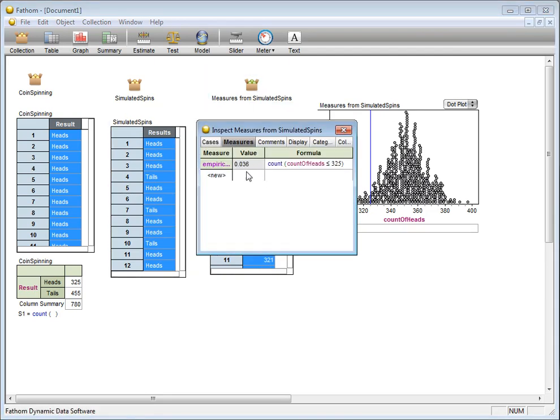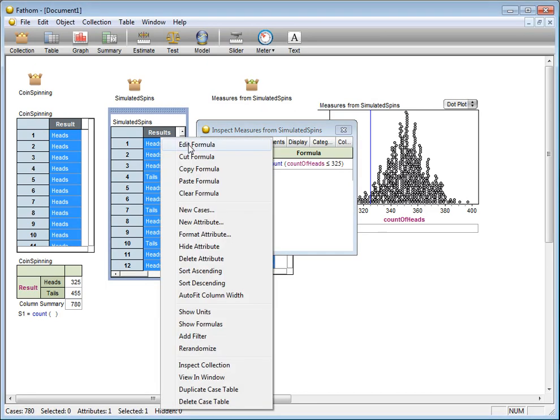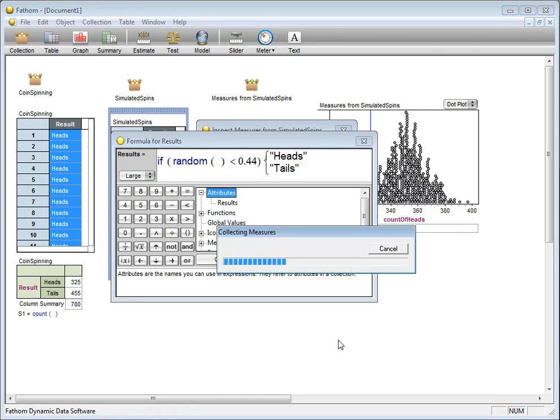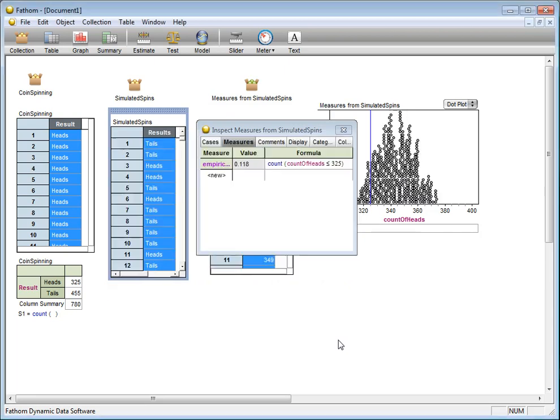Once again, this empirical p-value, when we double it, we get 7.2% this time. That exceeds 0.05, and so we would not reject the null hypothesis that the true proportion of heads under a coin spin is equal to 0.45. What about 0.44? Well, in this particular case, we get a huge empirical p-value.